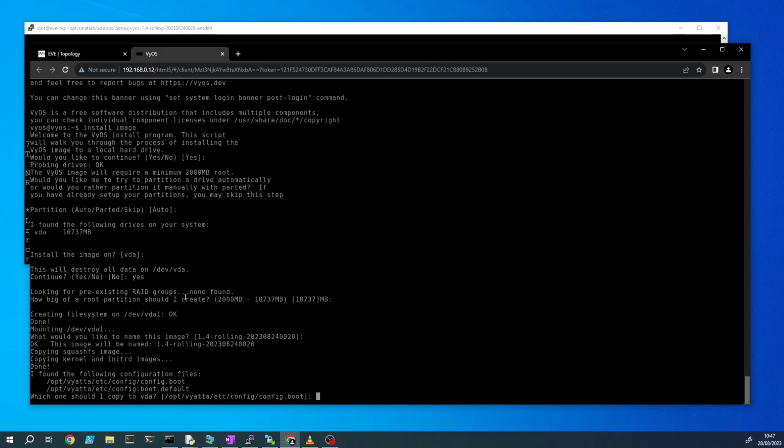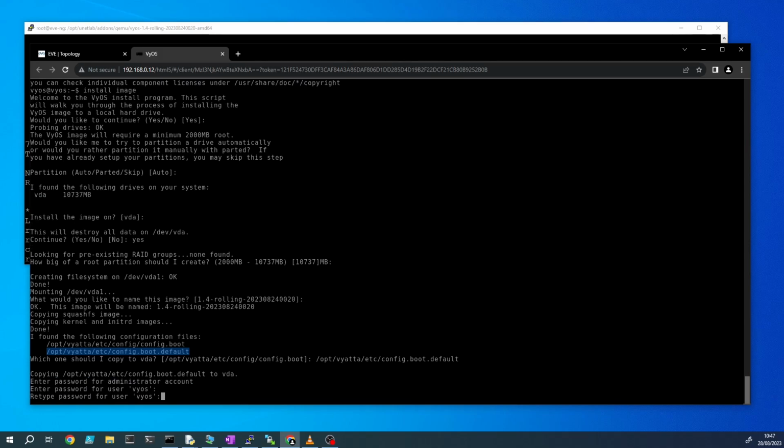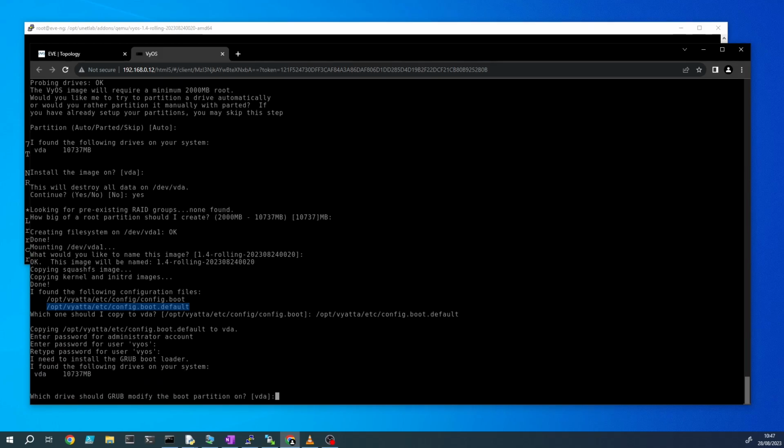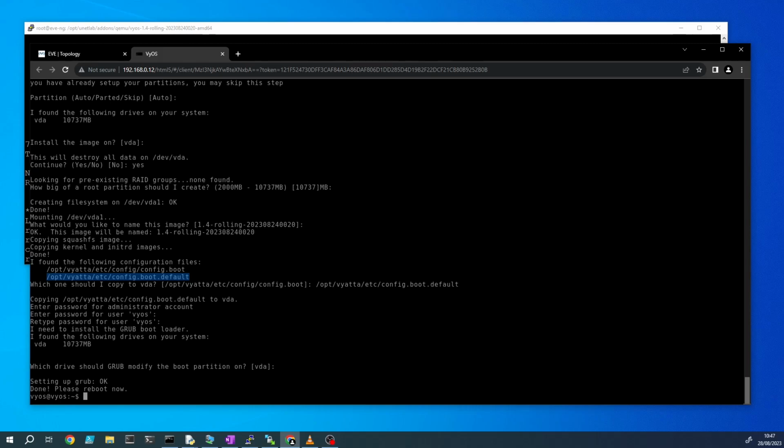Now this we need to change to the second option. So if we just copy that, enter that in the path. I'm going to enter the same password again, just so I remember. Press enter again. Okay, don't reboot now. What we need to do now is power down the router.